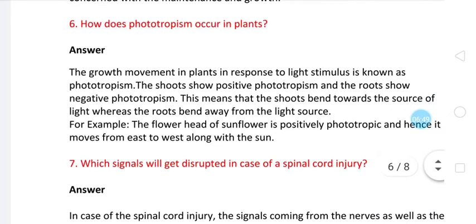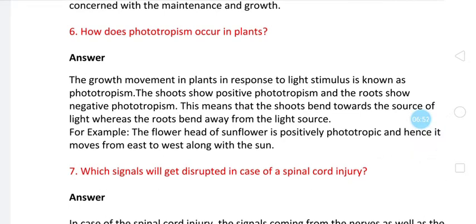Some hormonal changes are expected in this answer. The growth movement in a plant in response to light stimulus is known as phototropism. The shoot shows positive phototropism and the root shows negative phototropism. This means that the shoot bends towards the source of light, whereas the root bends away from the light source. For example, the flower head of sunflower is positively phototropic and hence it moves from east to west along with the sun. So how does it occur?